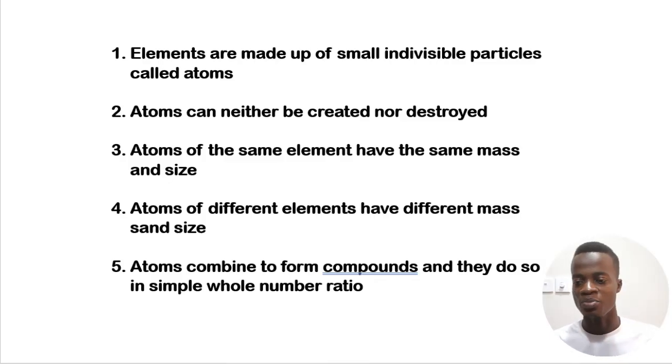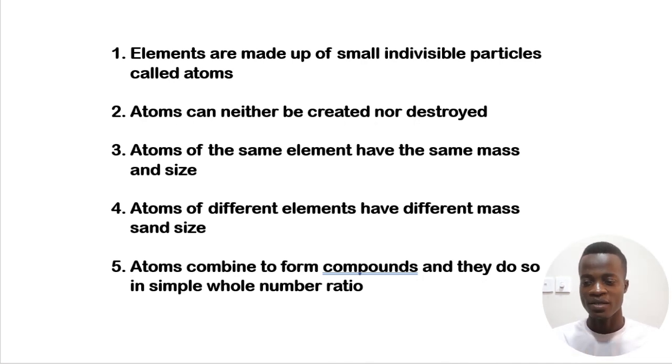So John Dalton had these postulates, and these are the things that he said. One, elements are made up of small indivisible particles called atoms. That's his first point. As we learned earlier, elements contain atoms. So he's saying that elements are made up of small indivisible particles called atoms. What is he saying about these atoms? Second, atoms can neither be created nor destroyed. That is the second point.